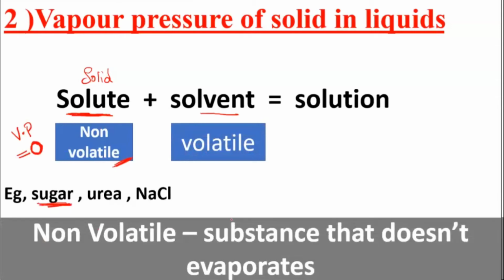Yes, so I have told you non-volatile means a substance which doesn't evaporate. That is what we are discussing now. When you add these non-volatile solute particles to this volatile solvent, what will be the effect? We are going to see it in the vapor pressure: whether the vapor pressure will increase, decrease, or remain the same. That is what our discussion is all about.